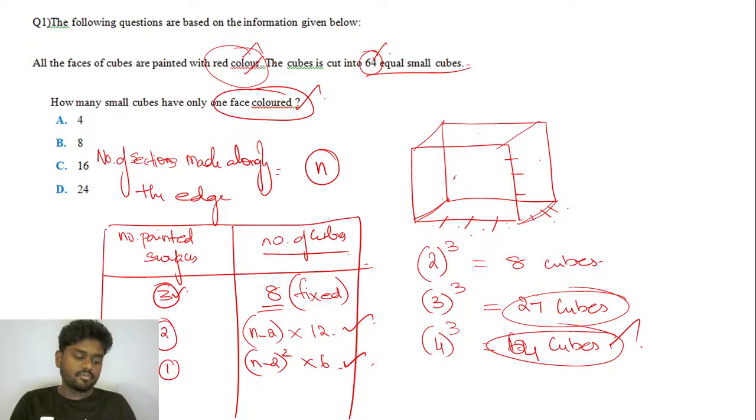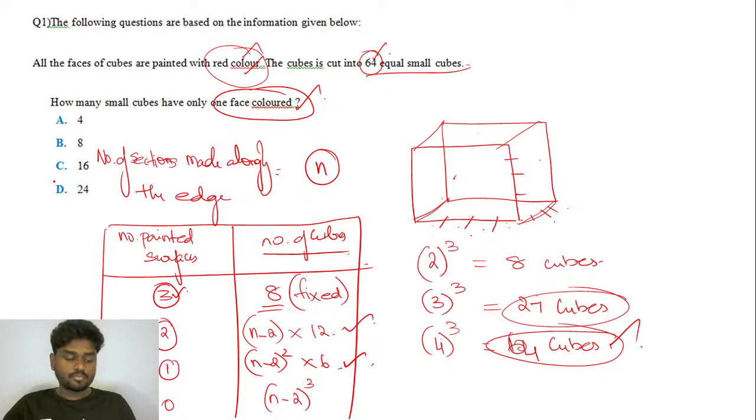And if you want to find the number of cubes in which no surface is painted, that is, if 0 surface is painted, it is nothing but n minus 2 the whole cube. That's it. So this is one important formula which we can use to find the number of cubes which have single face painted, double face painted, 3 faces painted, and no face painted. Okay, is that clear, guys?